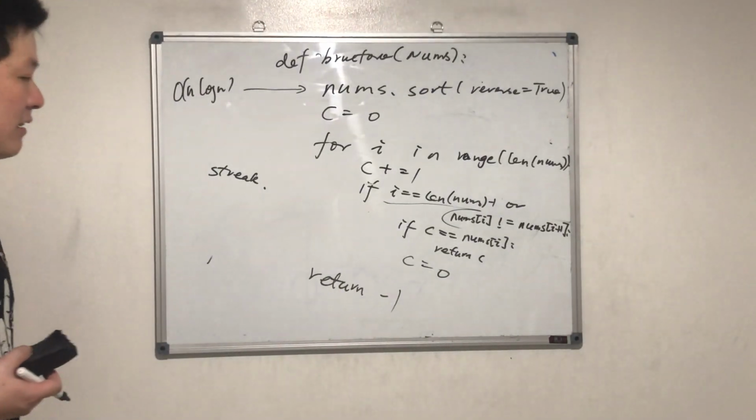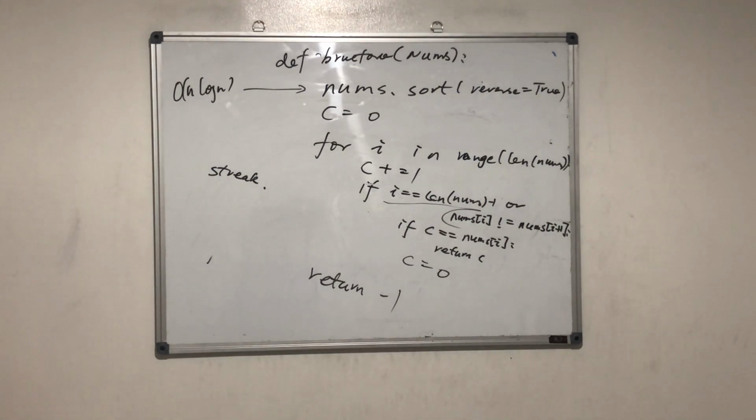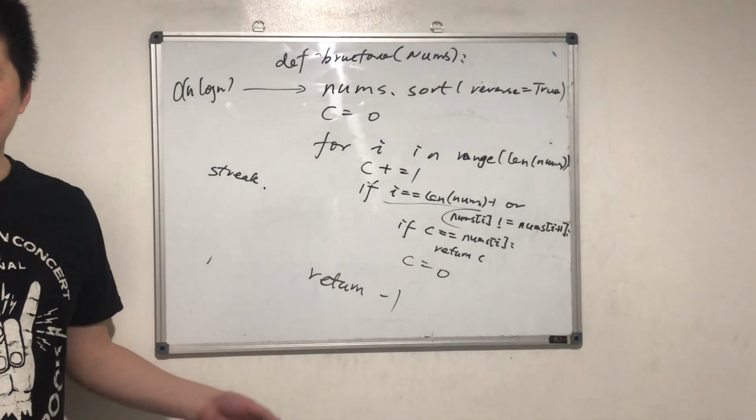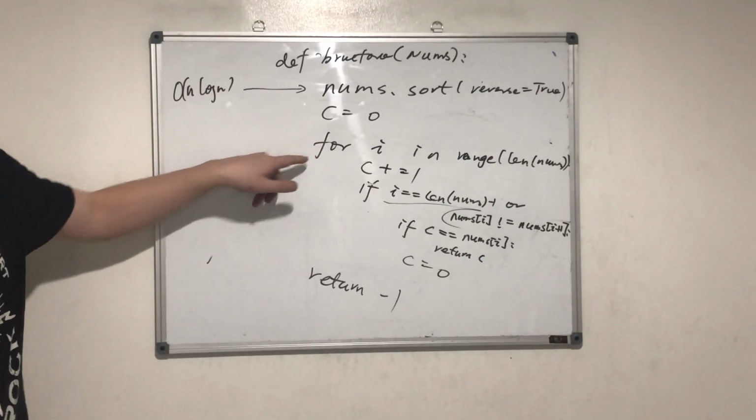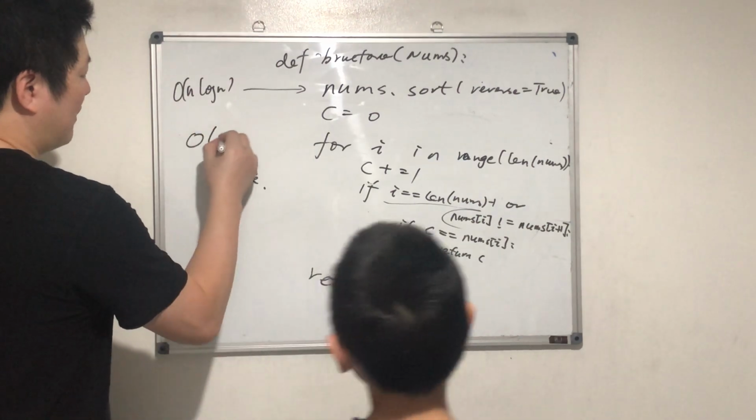What's the time complexity? O(N log N). This one is O(N), right? O, bracket, N log N, bracket.